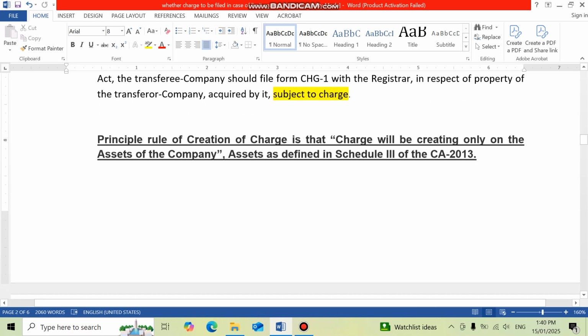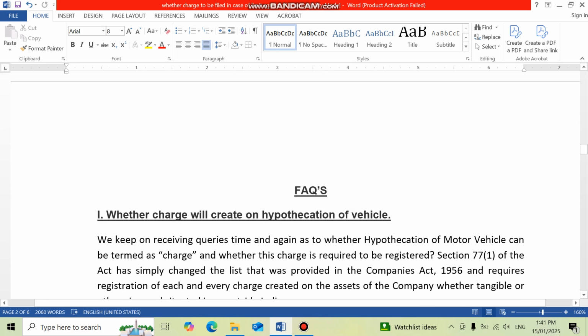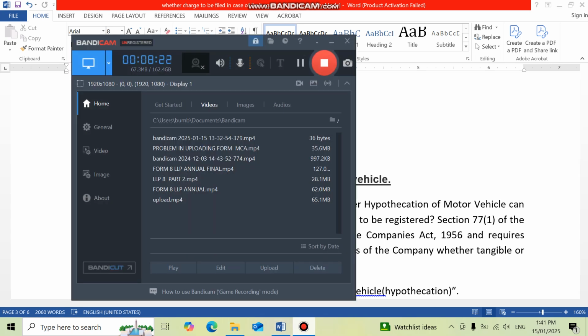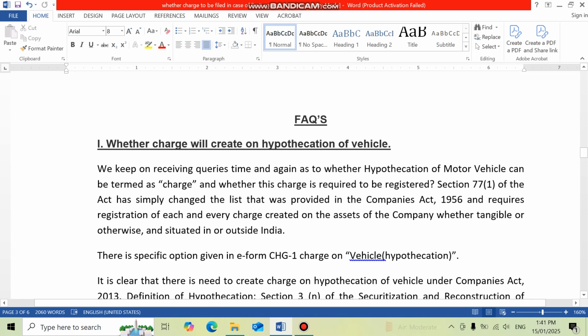So the principal rule of creation of charge is that charge will be created only on the assets of the company. Assets are defined as per Schedule 3 of Companies Act 2013. Okay, this is the basic, which I say grassroots, that we have developed about creation of the charge.